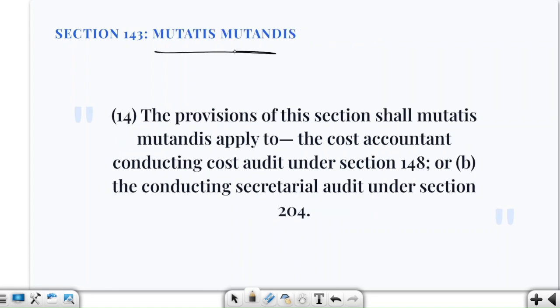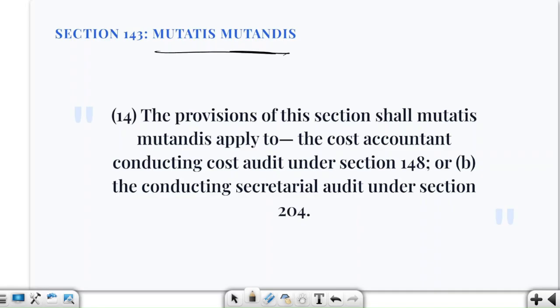Now, mutatis mutandis. What is this? This is also very important. What we are saying here is that this section 143 is applicable, with necessary modification, to cost accountants and company secretaries in practice, okay. So basically 143 is not only about statutory financial auditors, fine.